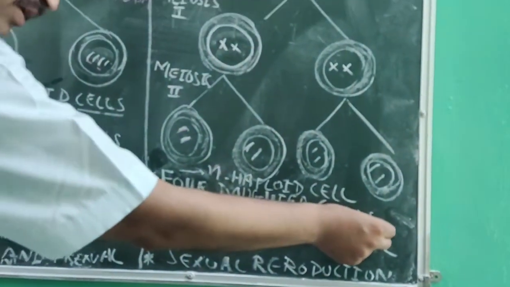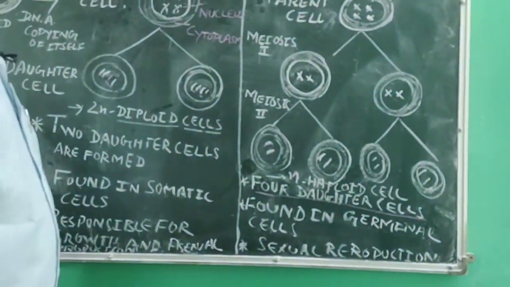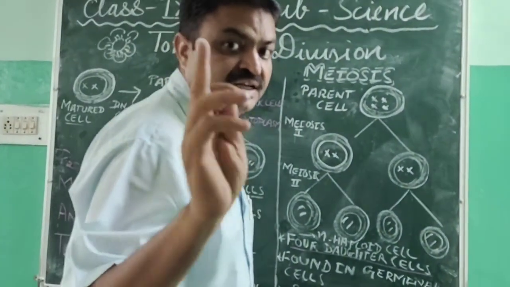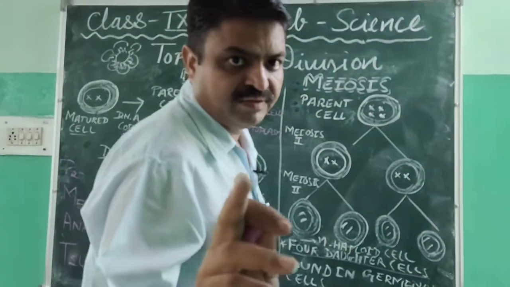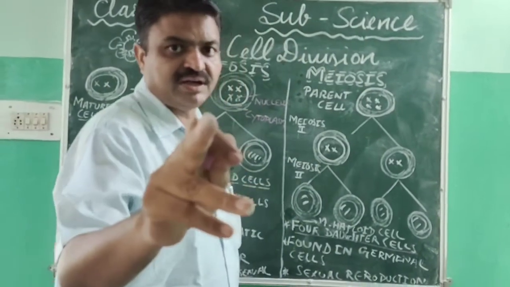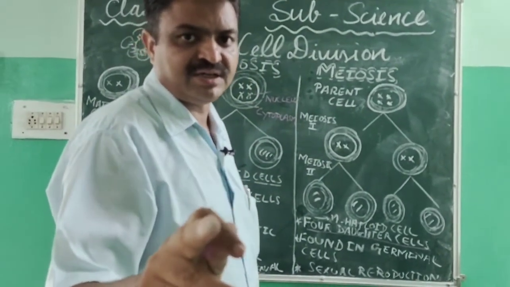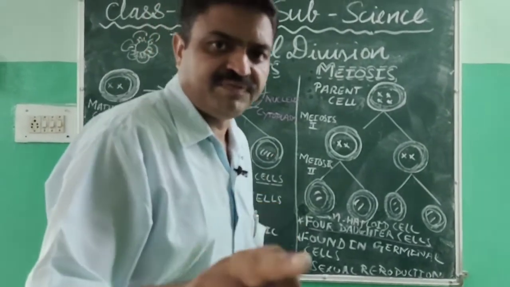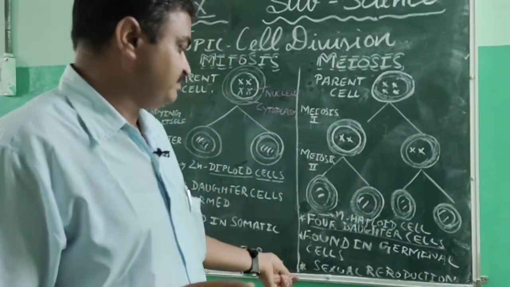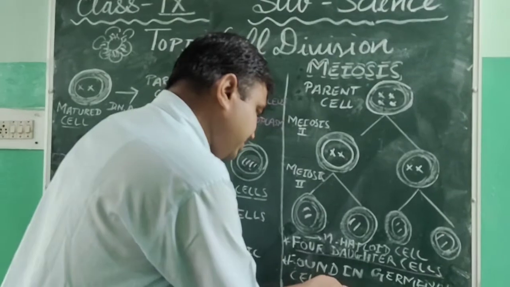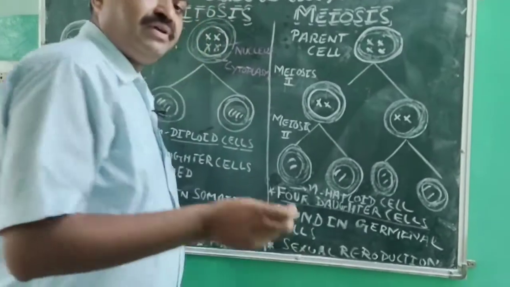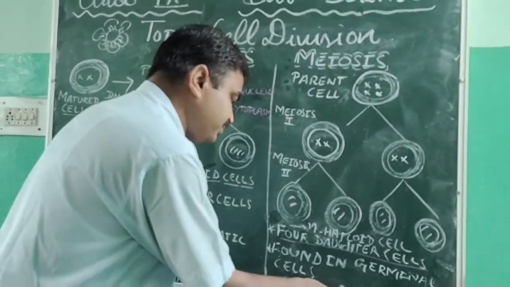And how many daughter cells are obtained here? 4 daughter cells. And this meiosis is found in our germinal cells, student. Can you tell me the male germinal cell? You have read about it in your 8th class. Tell me the name of the male germinal cell. It is sperm. And what is the female germinal cell? It is ovum. So it takes place in the germinal cells, and that's why it facilitates sexual reproduction.